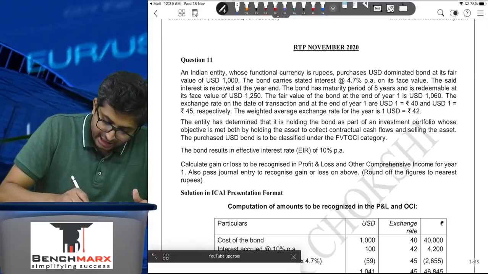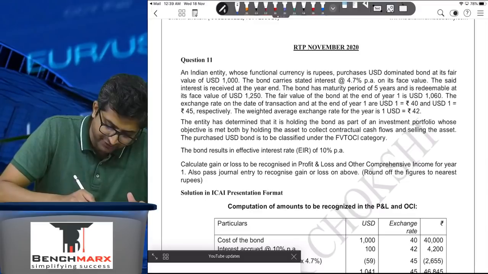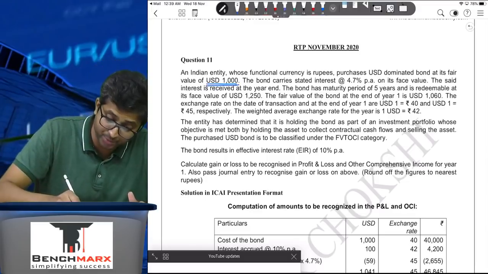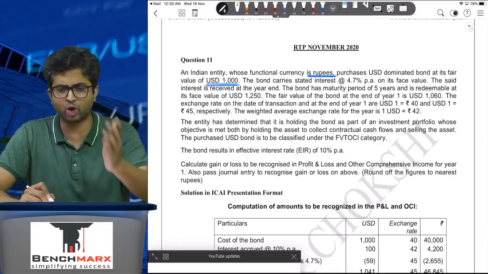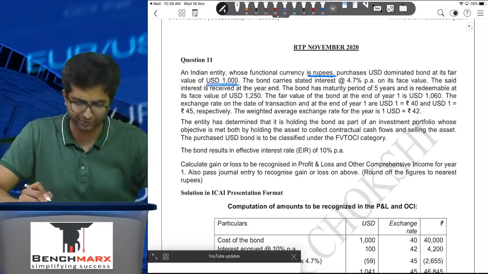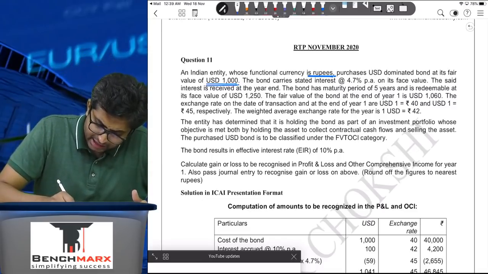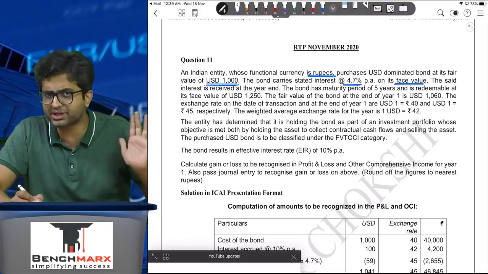An Indian entity whose functional currency is the rupee purchased USD denominated bonds at its fair value of $1,000. Okay, so this is purchased. A rupee company is purchasing bonds at 1,000. Ind AS 21 tells you record it at the exchange rate prevailing as on the date of transaction. The bond carries a stated interest rate of 4.7% on its face value. If nothing was given, then $1,000 you would have assumed is the face value.